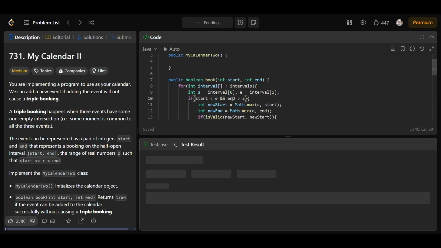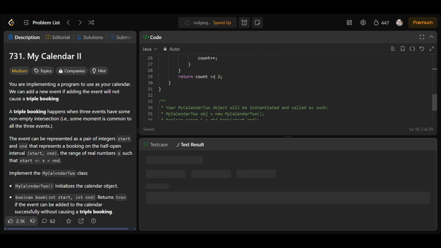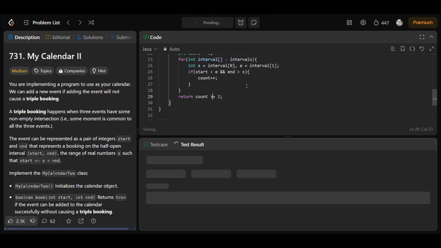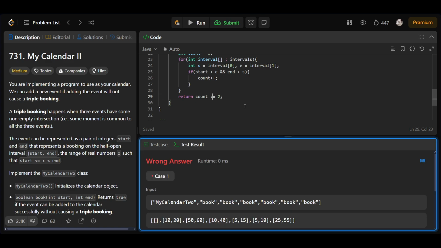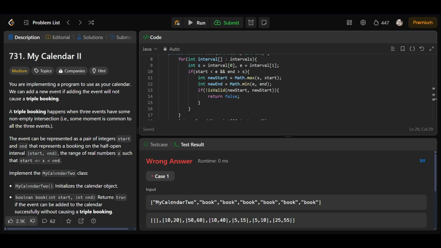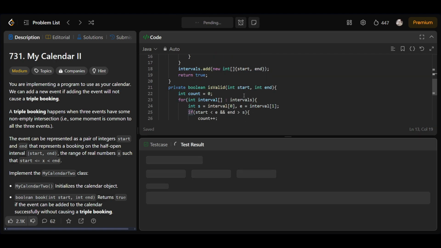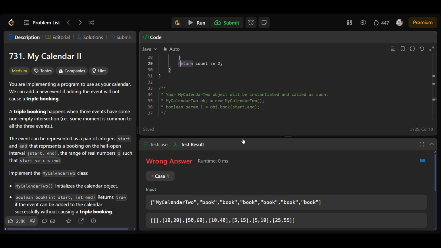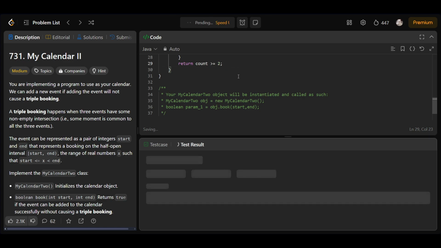Okay, now let's give it a run. Here it should be greater than or equal to 2, because if it is valid then we are returning. Let me check again. Basically here it should be new end and not new start. And here I changed that if it's not valid, just simplifying the condition a little bit. If count is greater than or equal to 2, then it will return true, I guess.